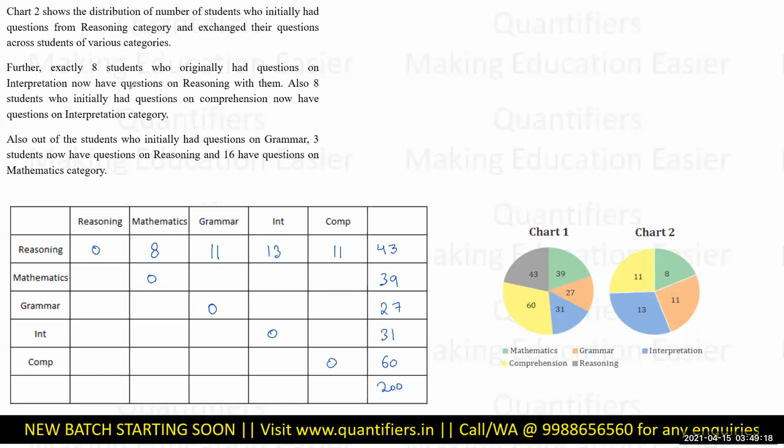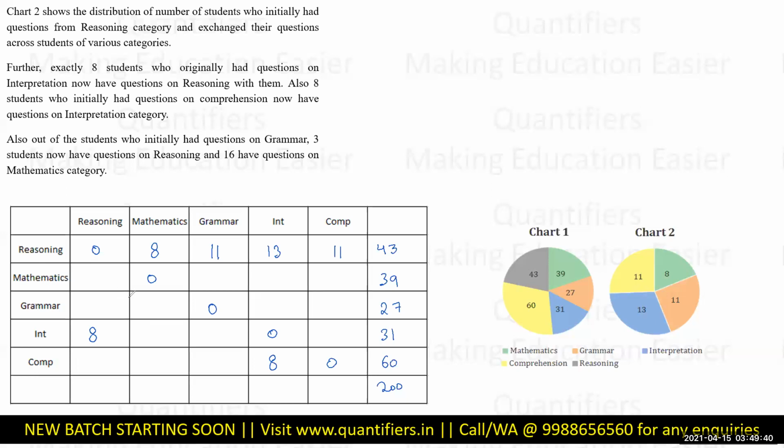8 students who originally had questions on interpretation now have questions on reasoning with them. अब उनको reasoning से 8 क्वेश्चन मिल गए. Also 8 who initially had comprehension have got it from the interpretation category. So इनको 8 यहाँ से मिल गई. Fine.